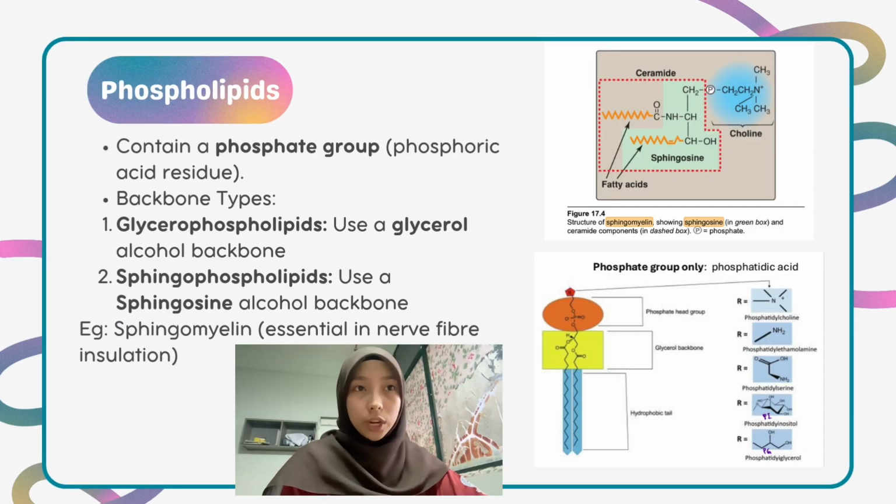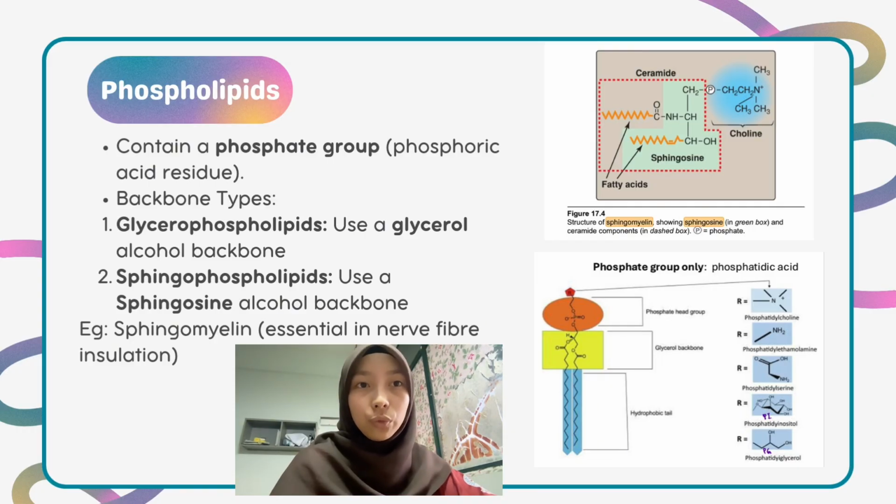First, let's look at phospholipids, which contain a phosphoric acid residue. Structurally, they are classified based on their backbone. First, we have glycerophospholipids, which use a glycerol alcohol base, where two fatty acids are attached to the first two carbons and a phosphate group is attached to the third carbon. The head group is a polar molecule like choline or serine, which is usually attached to the phosphate, creating a highly hydrophilic head and two hydrophobic tails.